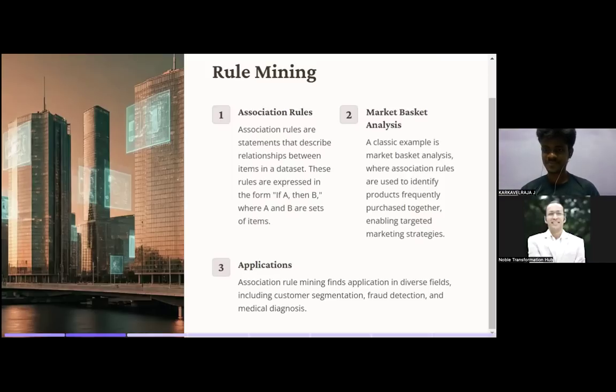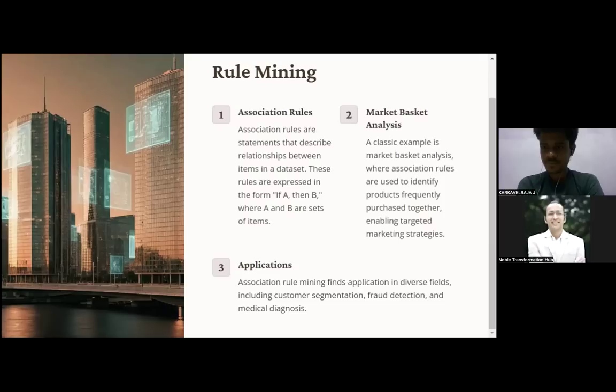Suppose you are designing a kitchen: where to keep the gas stove, where to keep the gas tank if it is associated, where to keep the other appliances, where to keep food products. You can use it there also. It's not that you can apply it only in big marts. Suppose somebody is designing a restaurant, he can apply association rules.